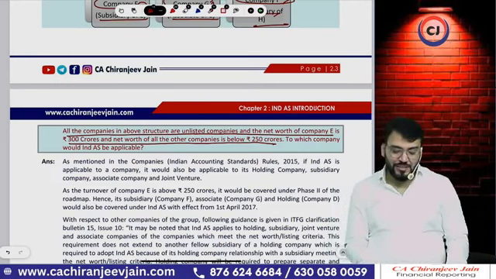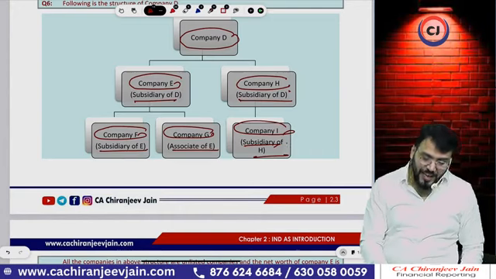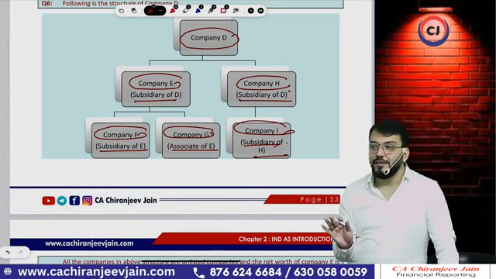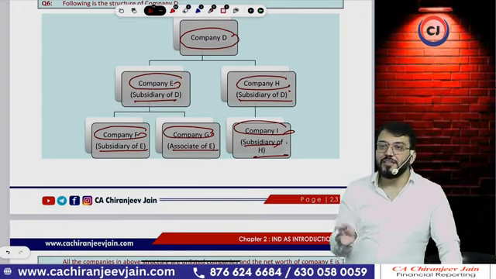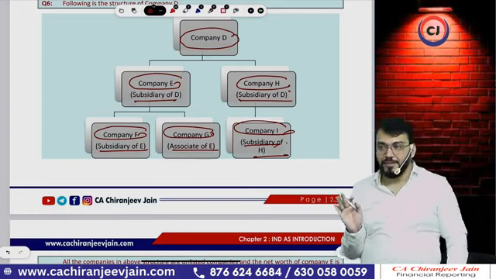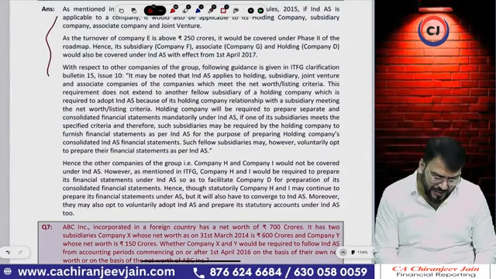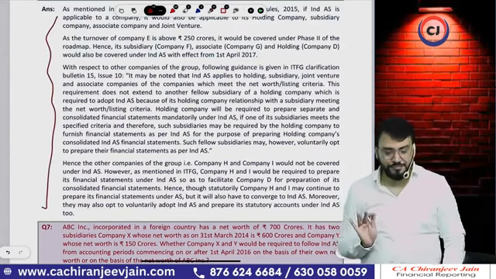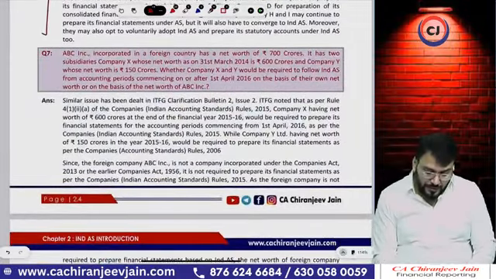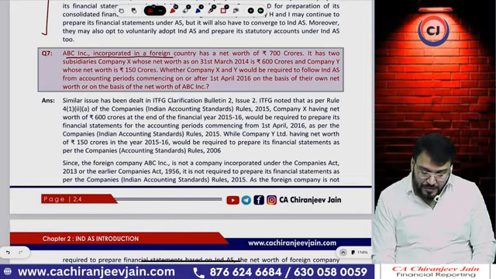I think you have understood. Key 2, this H and I, Ind AS will not be applicable, but they need to prepare Ind AS financial statements for consolidation purpose. The same thing is given in the answer, you can read it. Chalega? Then ABC Incorporation, incorporated in a foreign country, has a net worth of 700 crore.